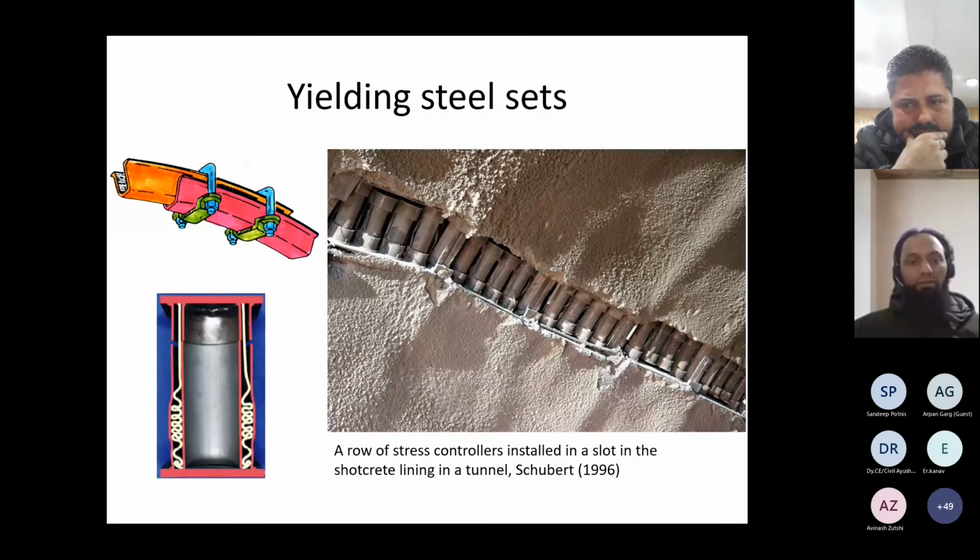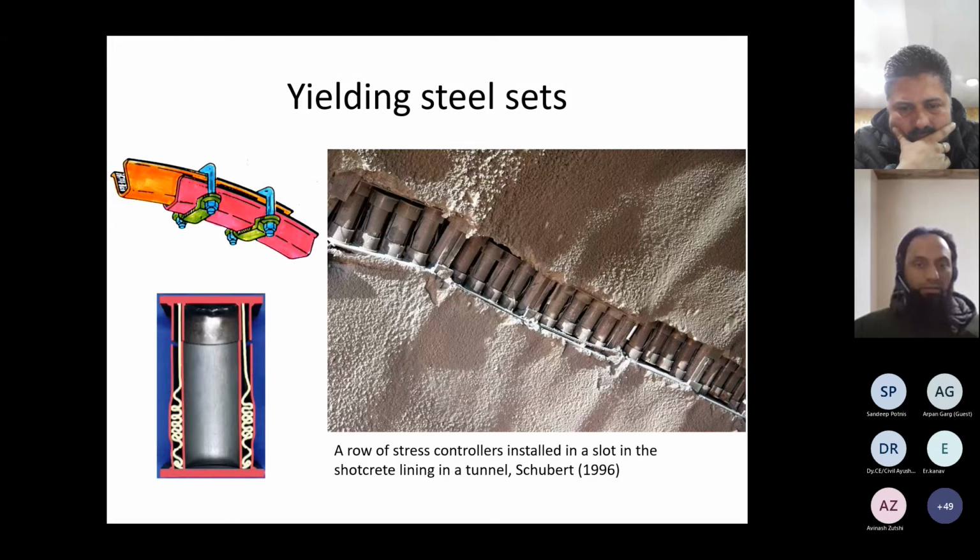Apart from this, there are some stress controller cells, cylinders, that can be installed, like this one already installed at a site. And this is a cross section of this stress controller cell. So whenever there is a deformation, this will compress, and this lining is again yielding, so it adjusts itself.